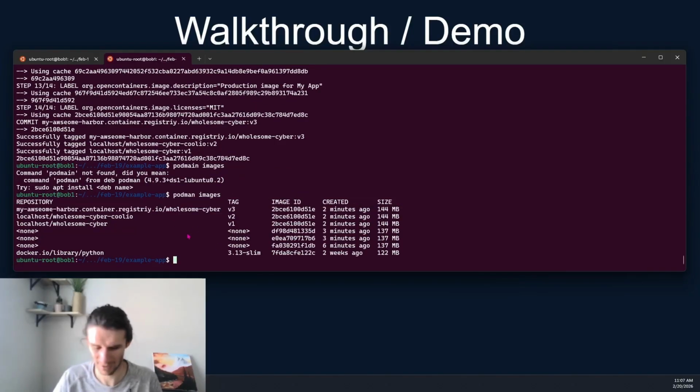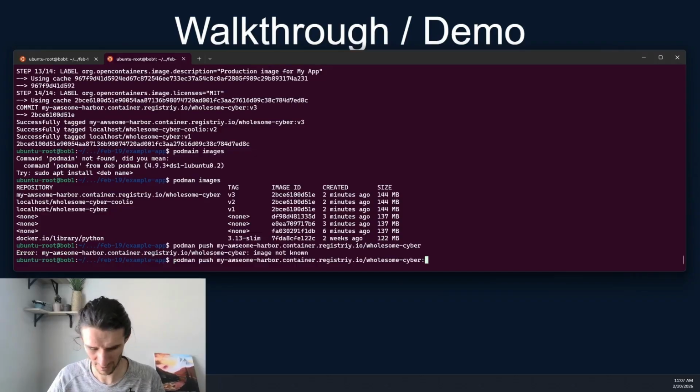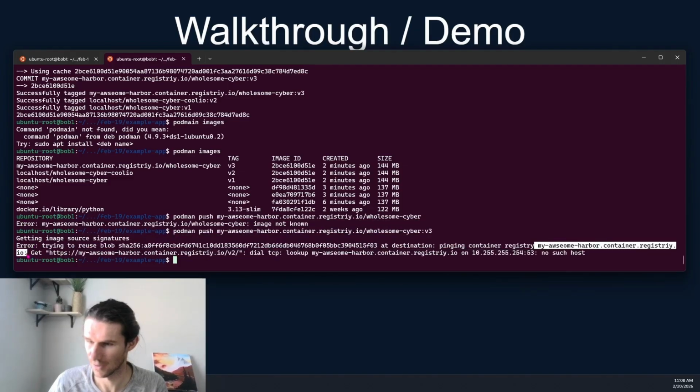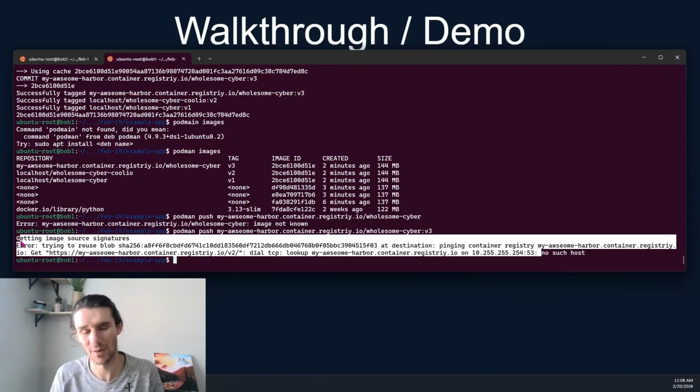And the important thing is, now if I do a podman push, which again we'll talk more about in future videos, but if I want to push this image to a remote container registry, and I do this, let me give it v3, you'll notice that it tries getting image source signatures, trying to reuse this blob, pinging container registry, my awesome Harbor container registry dot io. We get this GET request, dial TCP. So we can't reach it because it's not a real domain. But had it been a real domain, we would have been able to, and we'll explore that in future videos.